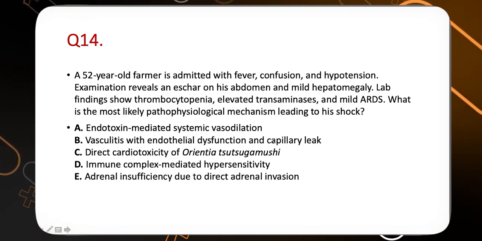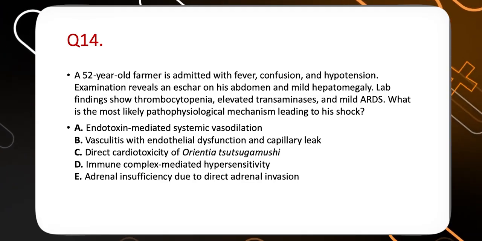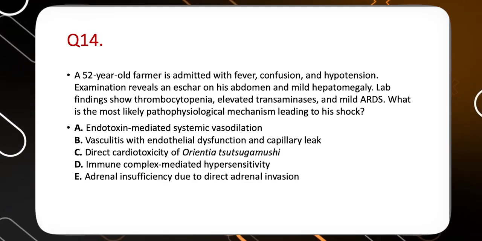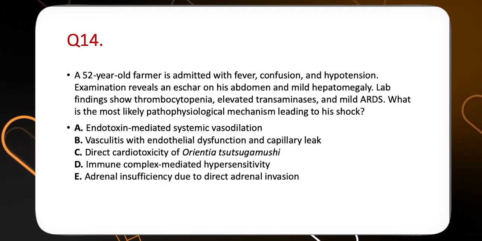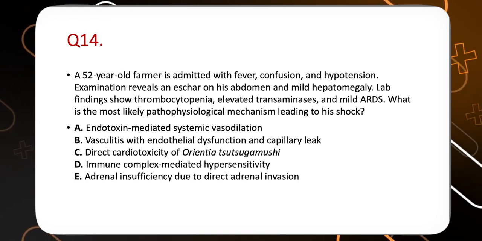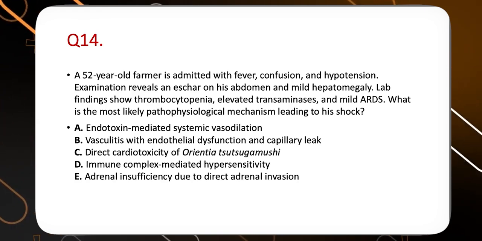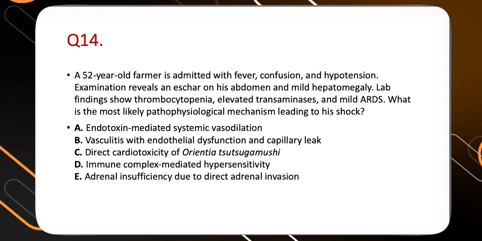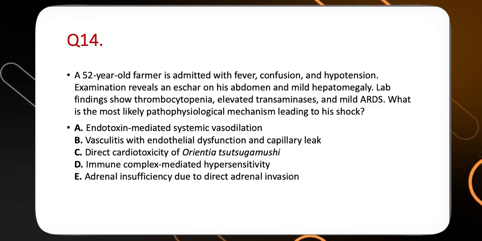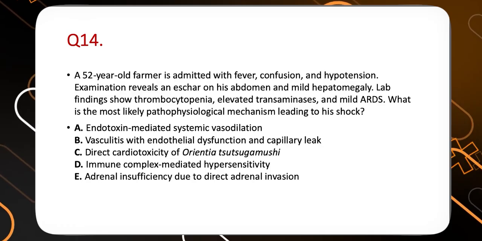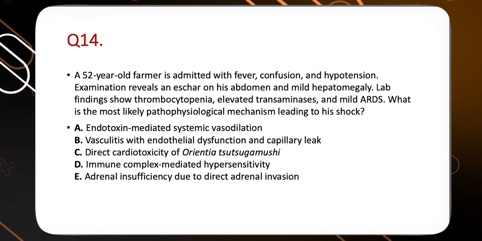Question number 40. A 52-year-old farmer is admitted with fever, confusion, and hypotension. Examination reveals an eschar on his abdomen and mild hepatomegaly. Lab findings show thrombocytopenia, elevated transaminases, and mild ARDS. What is the most likely pathophysiological mechanism leading to his shock?